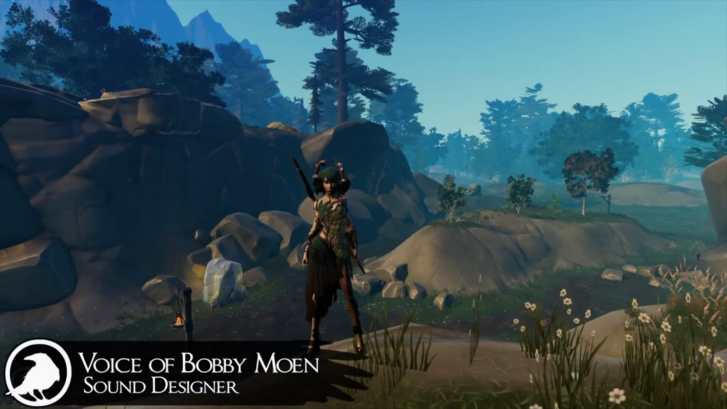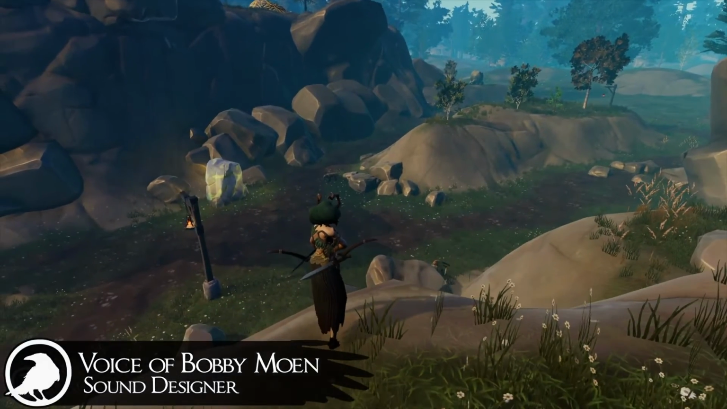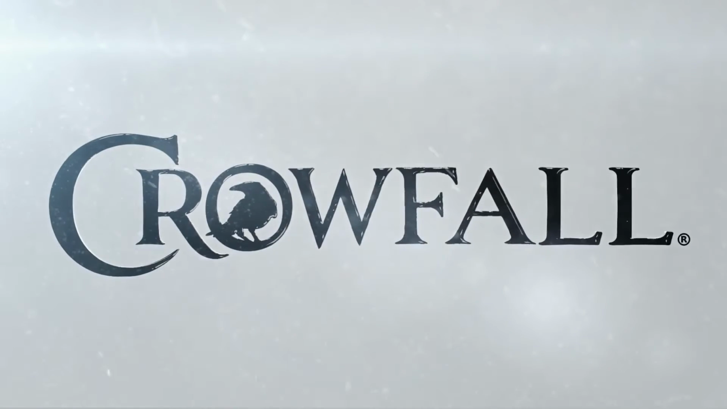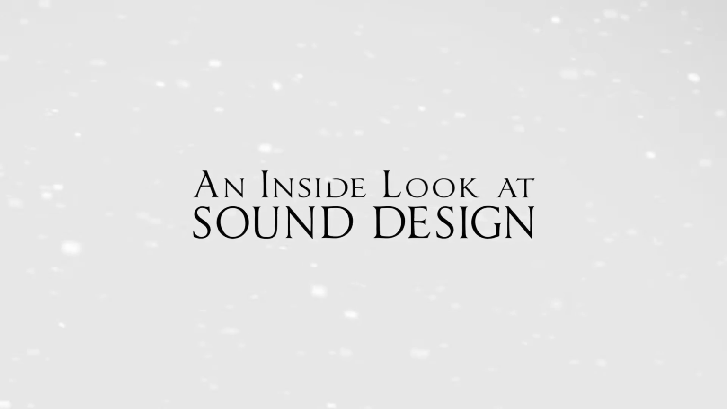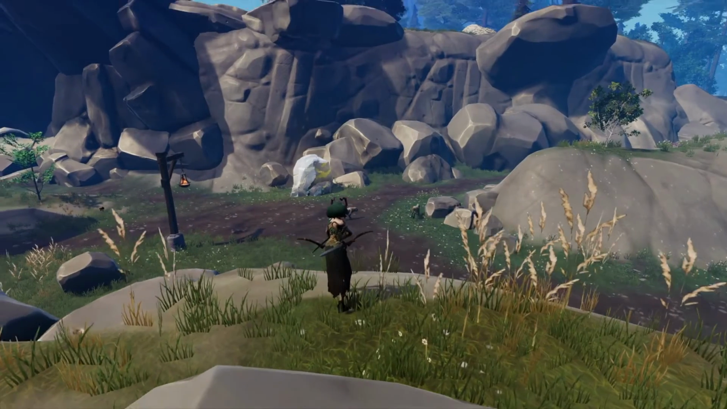Here's a look at my process for creating sounds for Crowfall's Ranger class. Let's start with the Ranger drawing their bow.